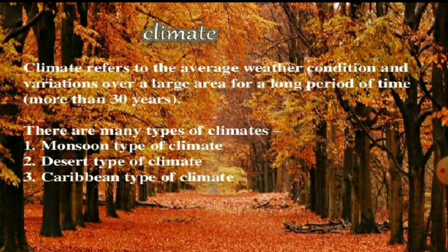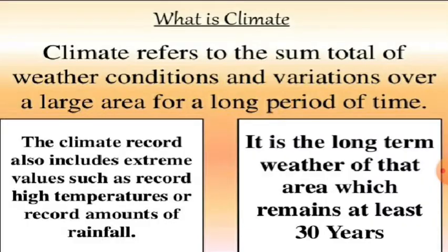And if I talk about climate, climate refers to the sum total of weather conditions and variation over a large area for a long period of time. And that long period of time is more than 30 years. There are many types of climate: monsoon type, desert type, Caribbean type. So, it is for a larger area and a larger span of time, approximately 30 years.